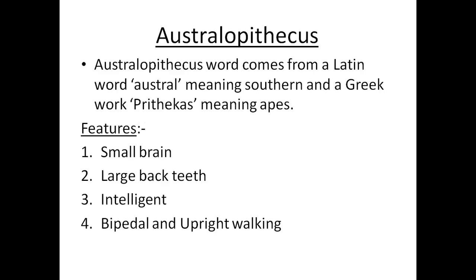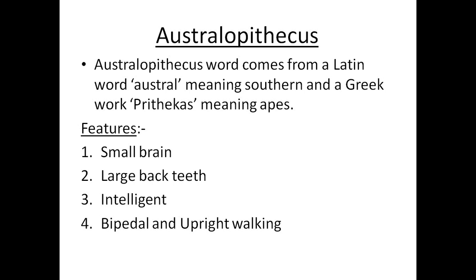Now the next one is the Australopithecus. The word Australopithecus comes from the Latin word austral, which means southern, and the Greek word pithecus, which means ape. It means the southern ape. The name was given because this earliest form of the humans still retained many features of an ape.